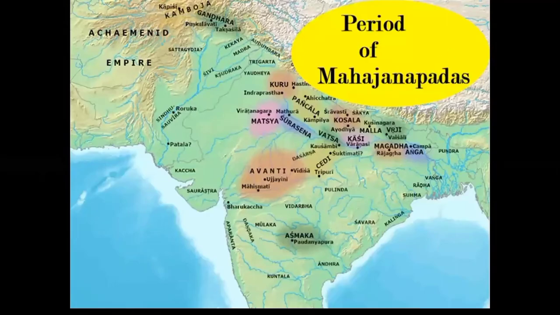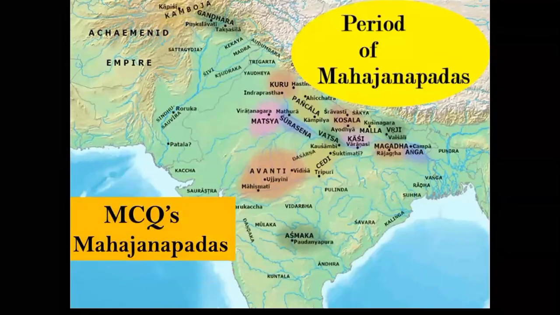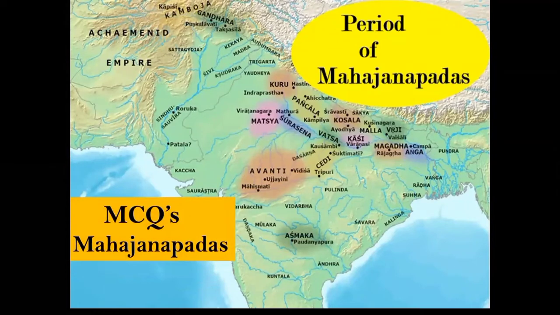In today's video, we will learn the most important and selected multiple choice questions from the Mahajanapadas. In our previous sessions, we have learned about the Harappan civilization and the Vedic age. So after the end of the Vedic age, we will see an emergence of various small states and small kingdoms in India and especially in northern India.